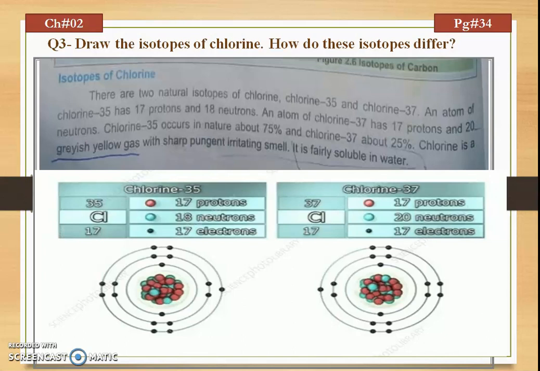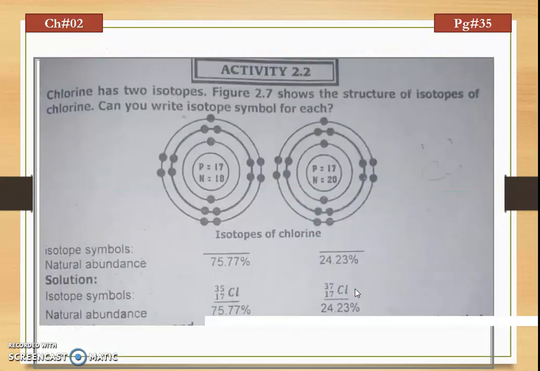In the diagram we have drawn the structure for the isotopes of chlorine-35 and chlorine-37. Next is our Activity 2.2, given at page number 35. In this activity you were asked to write the symbols for the isotopes with the help of the diagram. Now how can we write this?